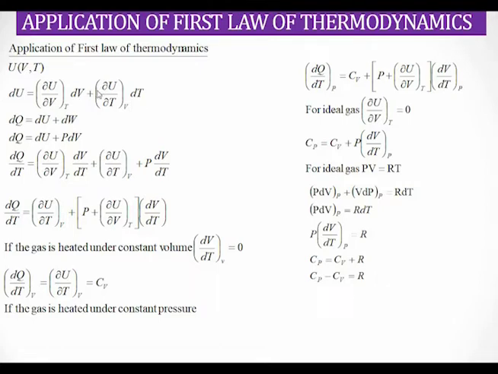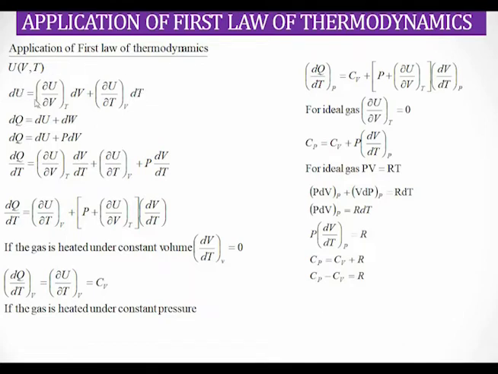And also plus this is the change in the internal energy due to temperature. So that can be written as ∂U/∂T, here we are taking volume as a constant, into dT.